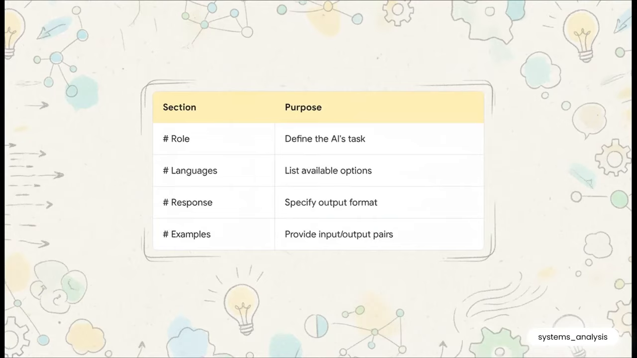This is a great prompt from Mistral's documentation. See those markdown headings? You've got role, available languages, response format. Each section tells the model exactly what its job is and exactly how to format the answer. This gets rid of all the guesswork and guarantees you get a clean, usable JSON output every single time.